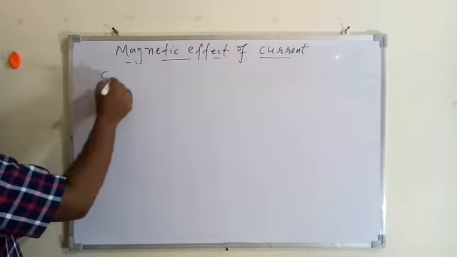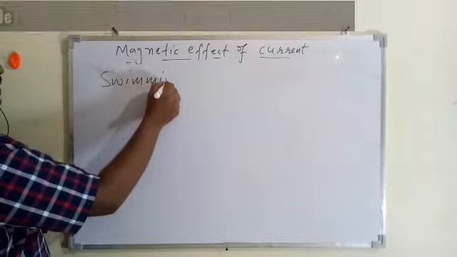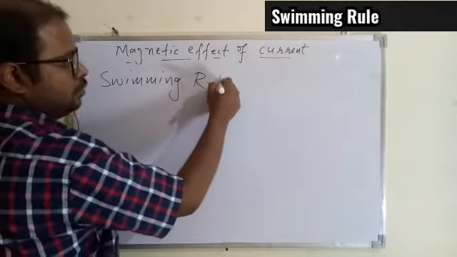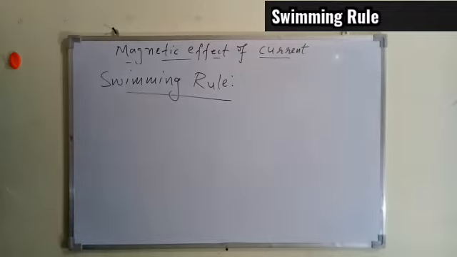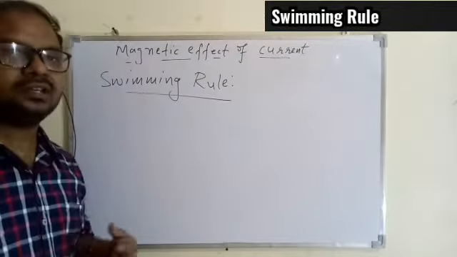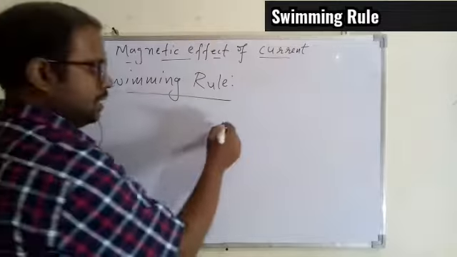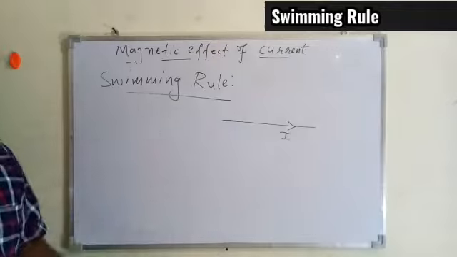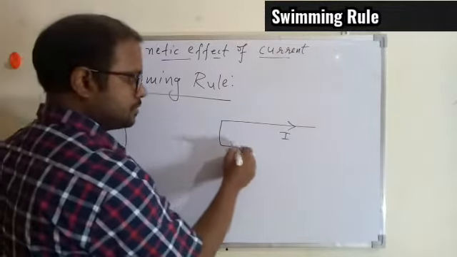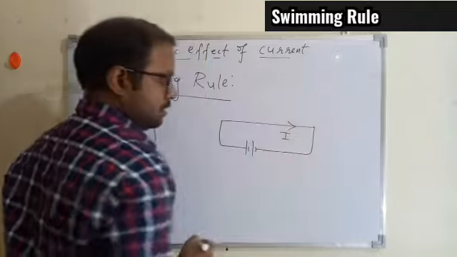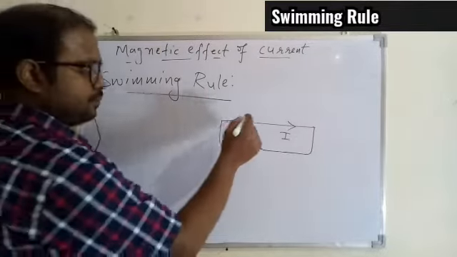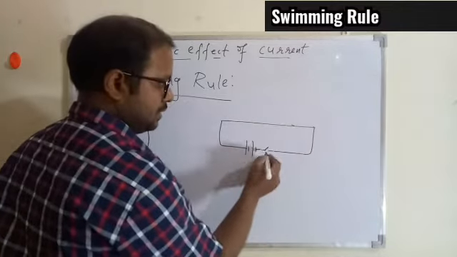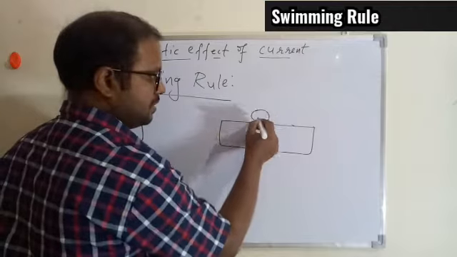Now the next thing is, if the needle of the magnetic compass will show the deflection when the current flows through a given conductor, then in which direction will it show the deflection? Say the current is flowing through this conductor, which is a part of the circuit, so I'm not showing the entire circuit. So current is flowing in one direction. Let this be switched off first, so there is no current now, and a compass is placed here.